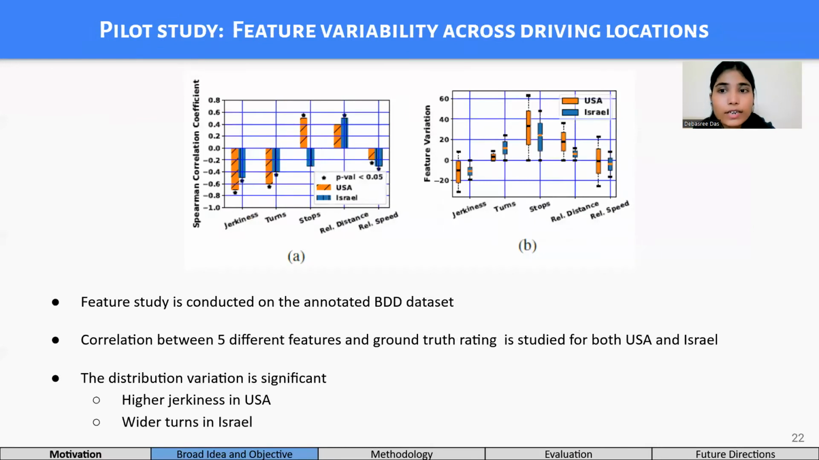Next, to understand whether there is scope to build a universal model for auto-annotating the driving behavior, we dive into a feature study. First, we calculate the Spearman correlation coefficient among different features such as jerkiness, turns, stops, relative speed, and distance. From figure A, we can see that although stop is positively correlated in the USA, it is negative in Israel. Basically, in Israel, sudden stops influence jerkiness, thus lowering the score, whereas in the USA, this behavior is seldom. Similarly, the feature variation among the two countries shown in figure B strengthens the need for a location-independent model development.